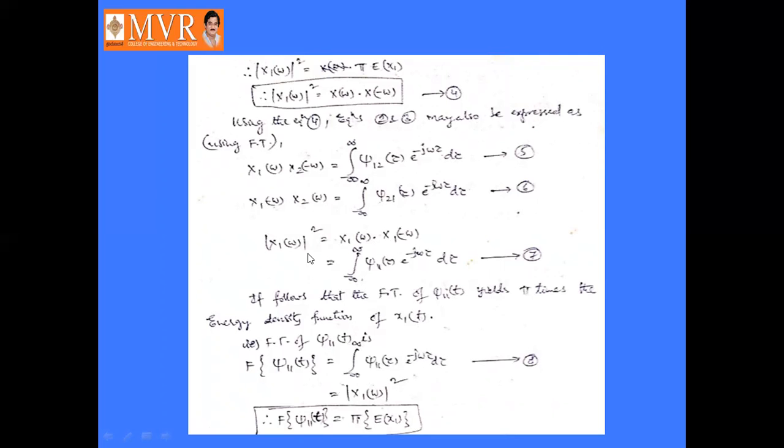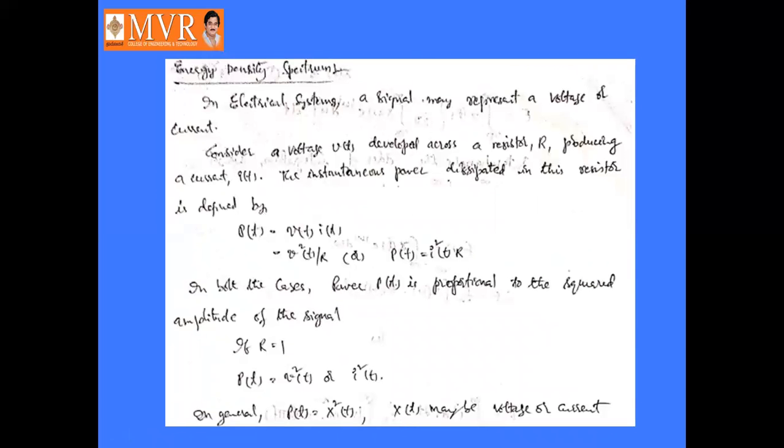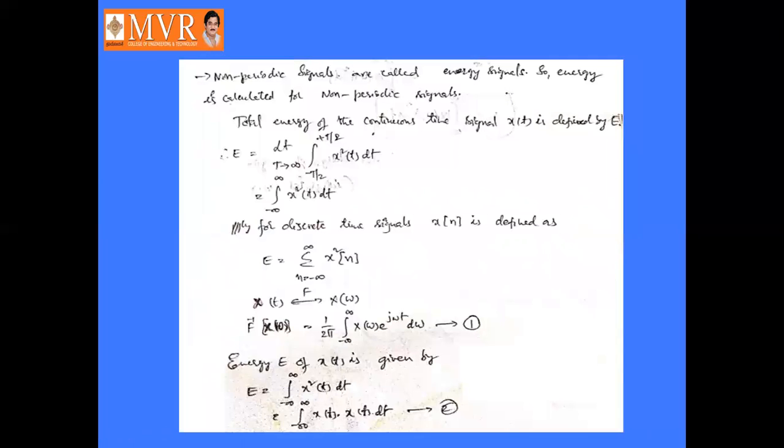So that is nothing but mod X1 of omega squared. So the Fourier transform of the autocorrelation function, that is j11 of t, is equal to pi times the energy of the signal x1 of t, that is represented by E of x1. This is nothing but the energy density spectrum. So the energy density spectrum was already discussed, as we already know in the earlier topics.